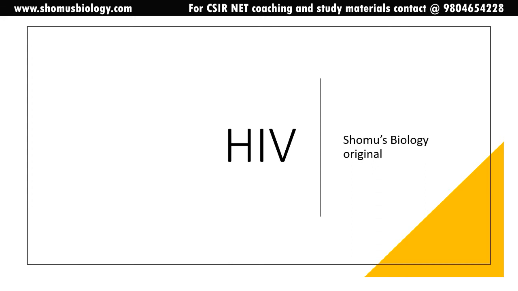Now we are going to talk about HIV, human immunodeficiency virus. I'm not going to talk about the disease AIDS. I'm just going to talk about the virus that is the causative agent of AIDS, that is human immunodeficiency virus, or HIV. That itself does not kill a person, but it causes the immune system to be so weak, so vulnerable that many other opportunistic infectious agents can cause severe damage to the person with HIV.